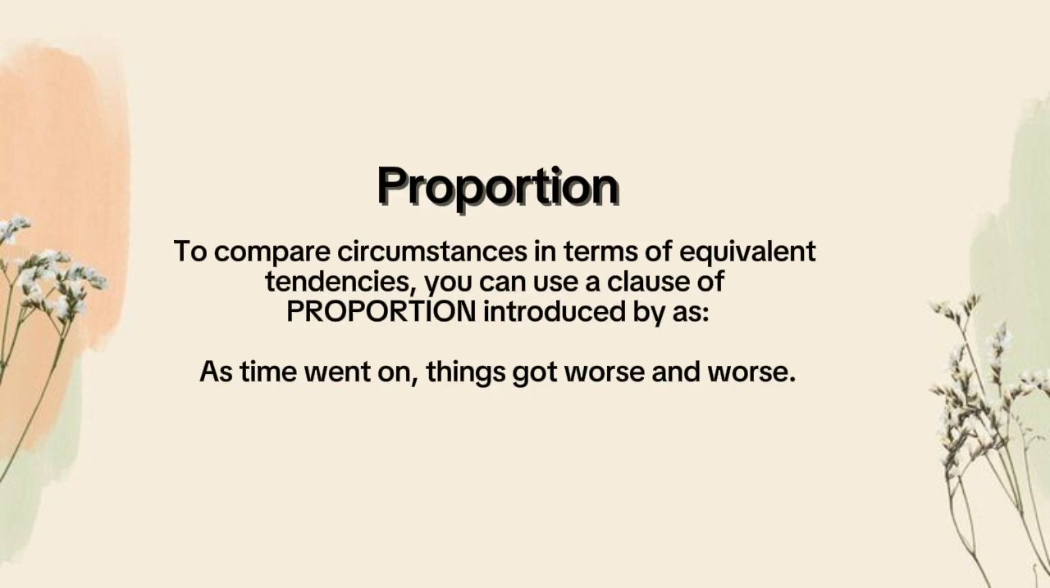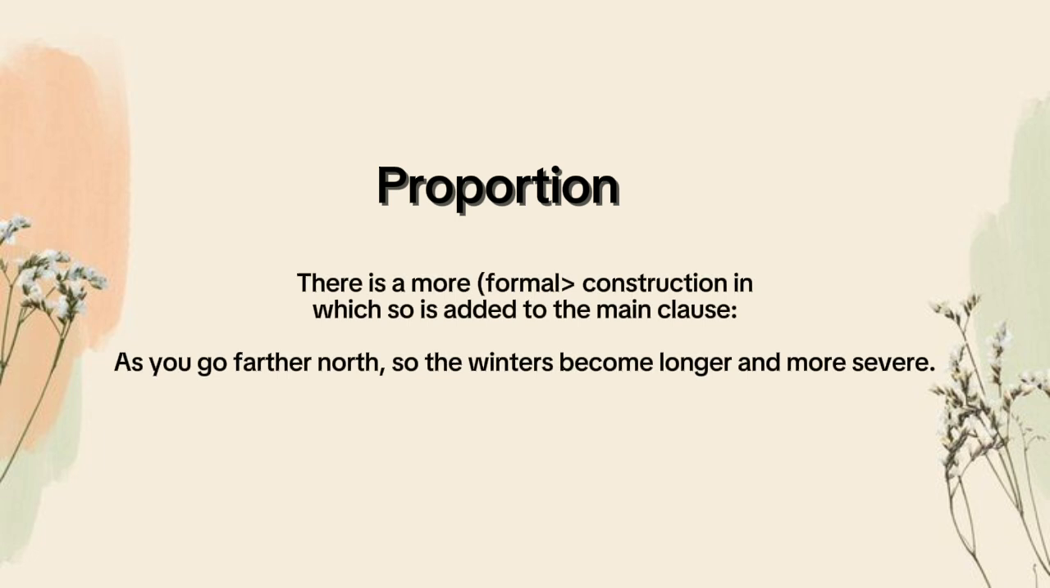Okay, next, proportion. To compare circumstances in terms of equivalent tendencies, you can use a clause of proportion introduced by as. As time went on, things got worse and worse. There is a more formal construction in which so is added to the main clause. As you go farther north, so the winters become longer and more severe.